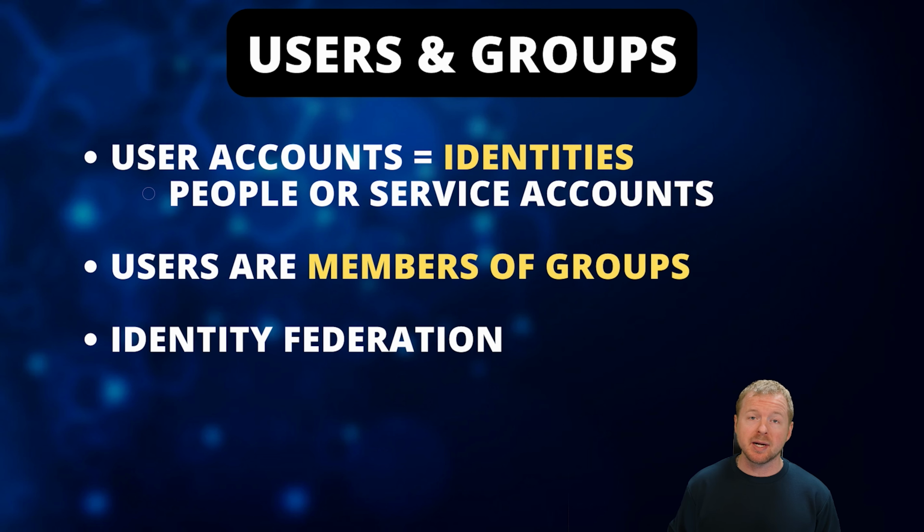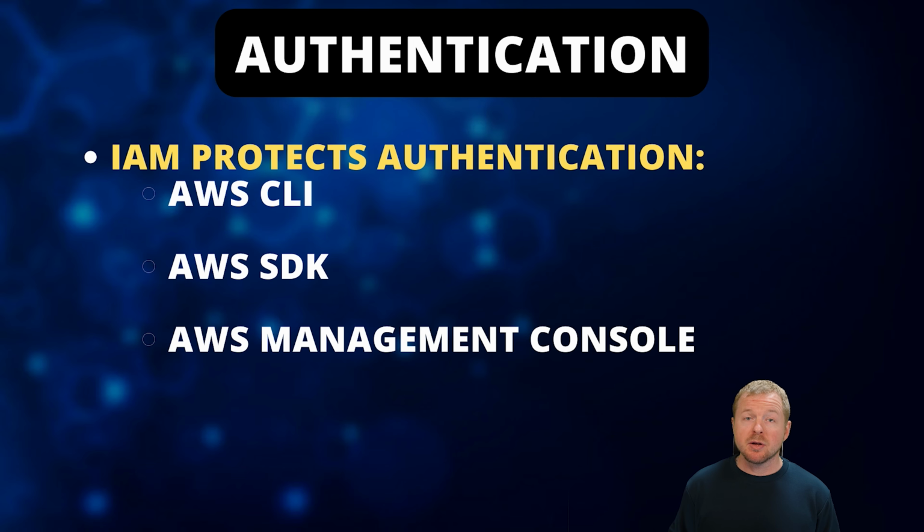With an AWS account, there's 3 different access ways that you want to protect with AWS IAM. The first one's AWS CLI, so that's the command line interface. There's AWS SDKs, or software development kits, and there's the AWS Management Console, which is basically the GUI, so if you go onto your web browser and you log into the AWS website.